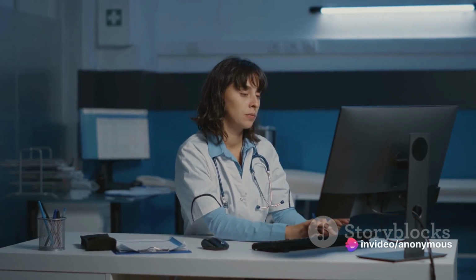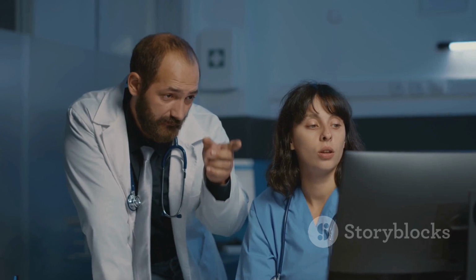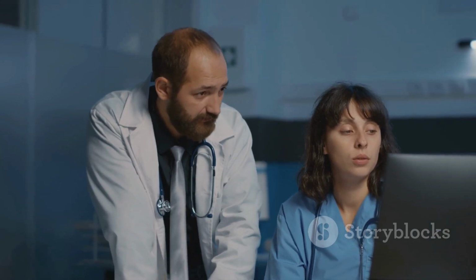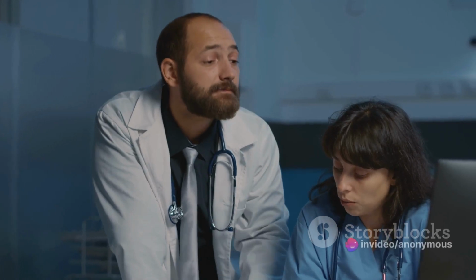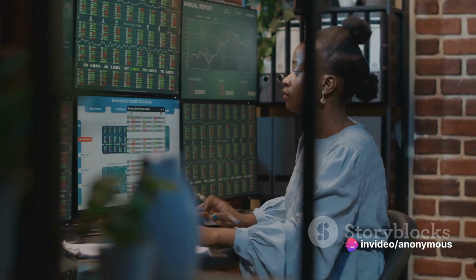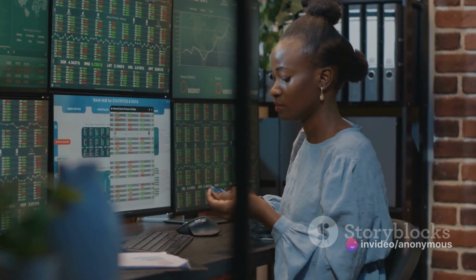Now, let's move on to medicine. The healthcare industry employs random forest for predictive diagnostics. By analyzing patient data, the algorithm can predict the likelihood of a particular disease, helping doctors make timely and accurate diagnoses.